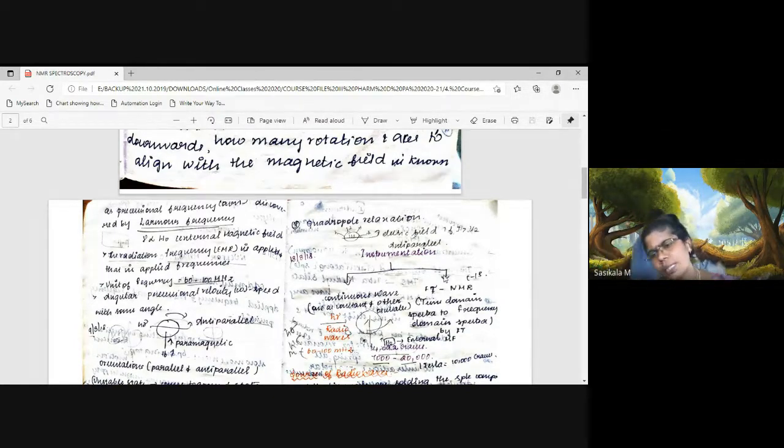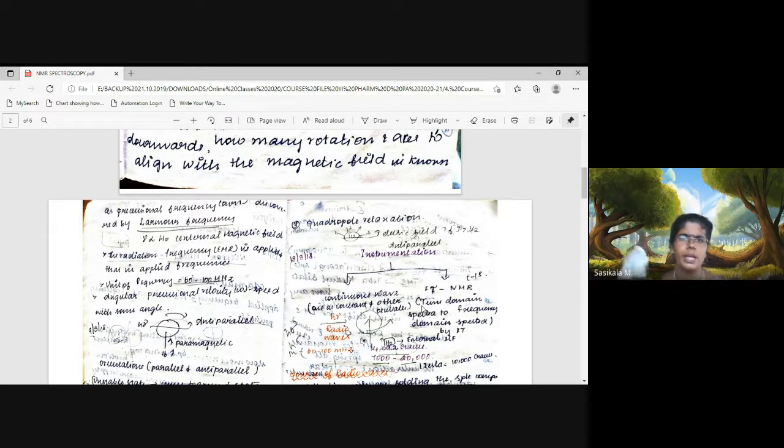And the next one is FT NMR. Here FT NMR is only applicable for proton and carbon-13, so it can be divided into two for the nucleus you are using. It is the widely used technique nowadays. What is FT? Fourier transform, which we already discussed under FTIR also. What is the role of FT? It converts time domain spectra to frequency domain spectra.